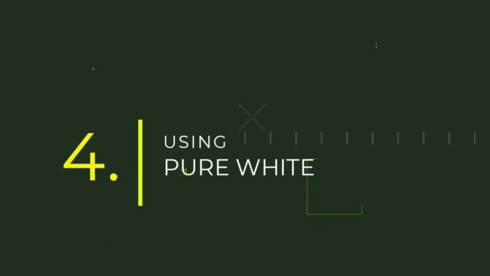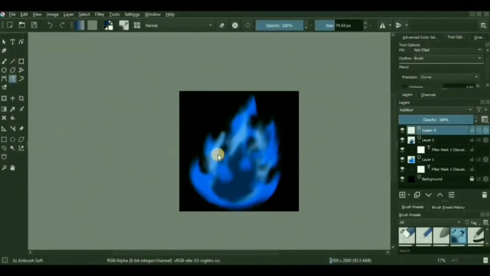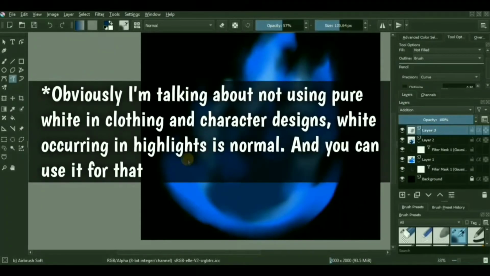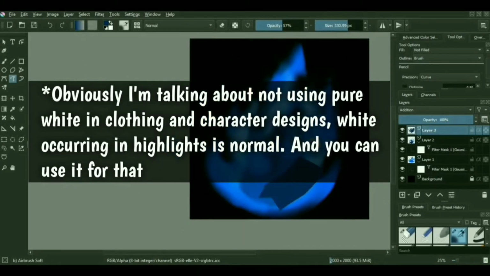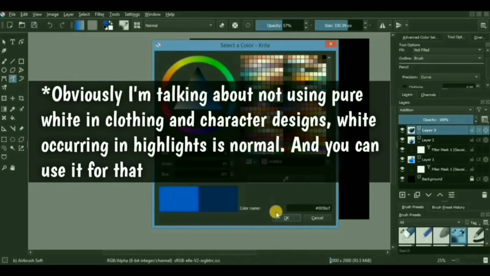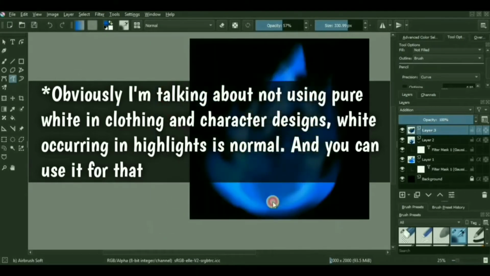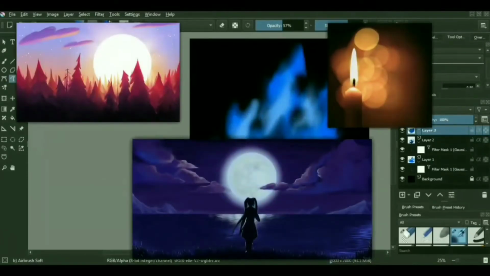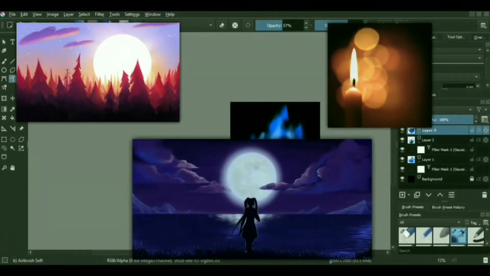Overusing white color. Using a white or a pure white color excessively in your scene or your digital artwork is the most naive mistake you can do as an artist. You might not even notice, but pure white color is quite non-existent in real life. So if you're going for a realistic or a semi-realistic approach of digital artwork, don't use pure white. It might sound pretty stupid, but that's the truth. It's so rare that it can only occur in your scene in case you have a strong light emitting source like candles, sun, moon or fire.